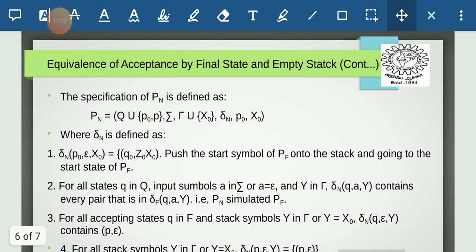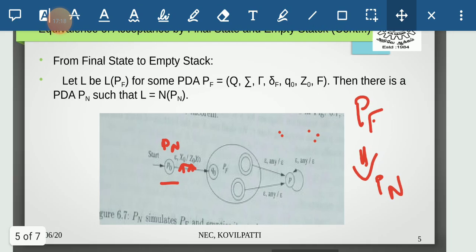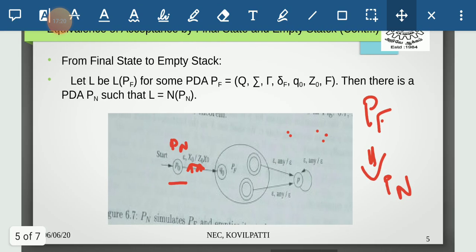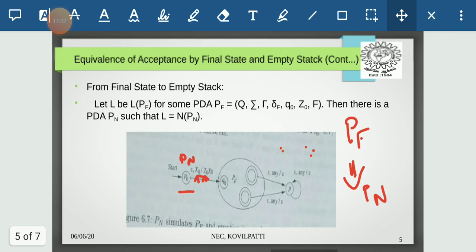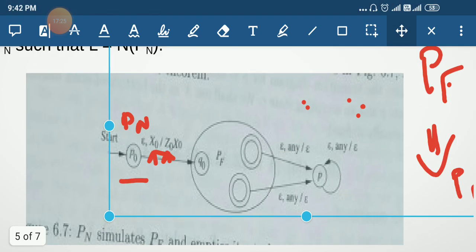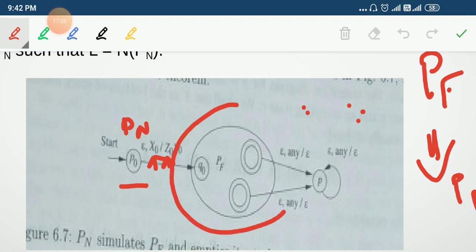Now the state P is going to be added. This P is not a final or accepting state. It is just a new state. Here this is our Pf transitions as they are.